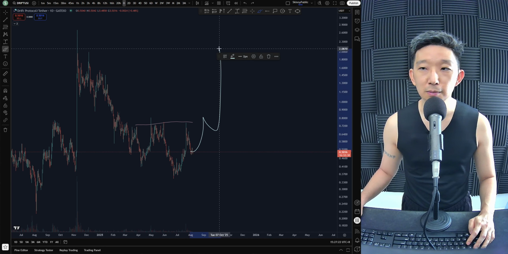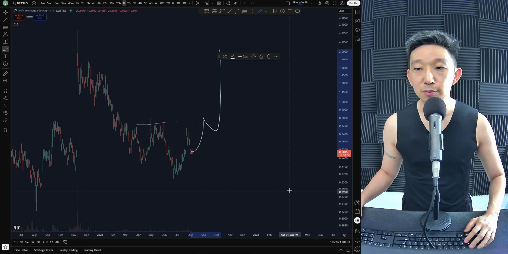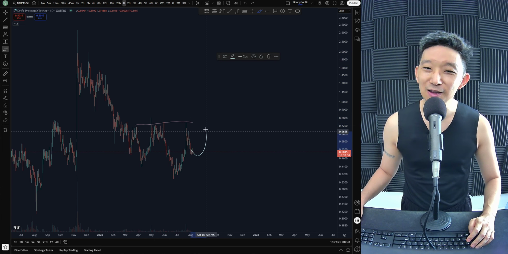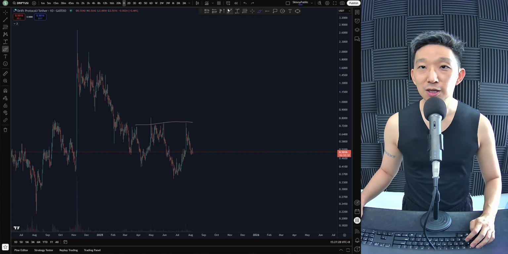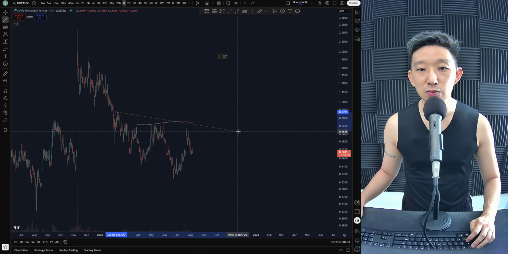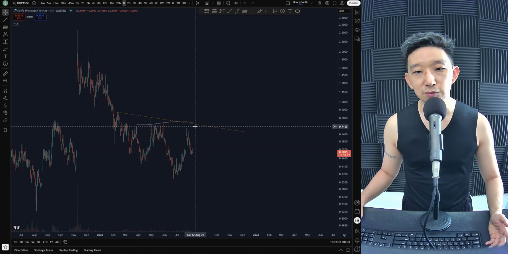And then after that, boom, we break higher, going back above $1. But we need to see this happen first. We like what we see. I think that more likely than not, we're going to retouch the resistance line.